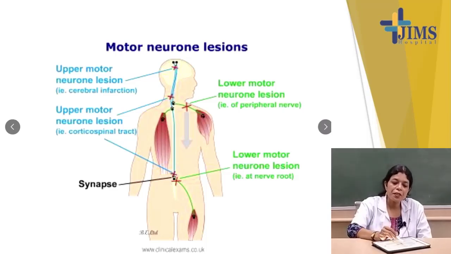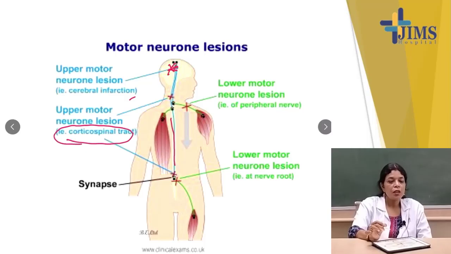In the picture you see this is the upper motor neuron lesion, that is the cerebral infarction, and in upper motor neuron lesion the corticospinal tract will be involved. What is the example? In a cerebrovascular accident there will be upper motor neuron lesions, and which tract is involved here?